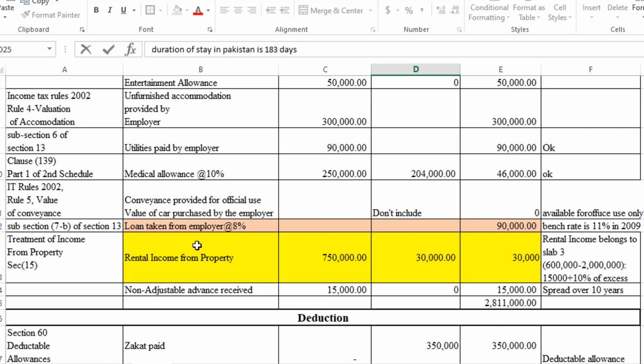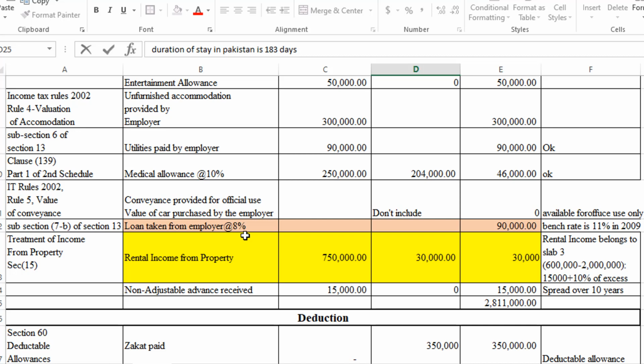So loan taken from employer at 8%. This component is related to subsection 7b of section 13. There is a benchmark, as given in your syllabus, as per year 2009, it is 11%. So 8% is less than 11%. The difference between 11% and 8% is 3%.